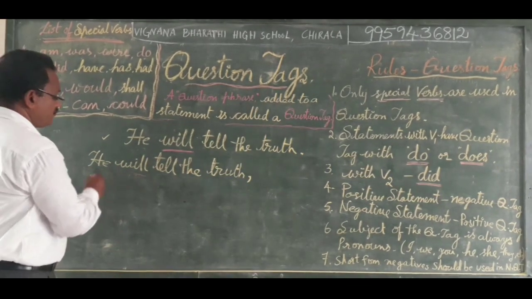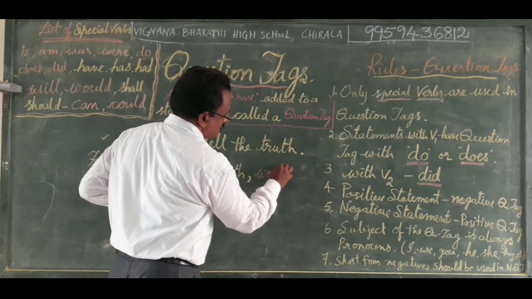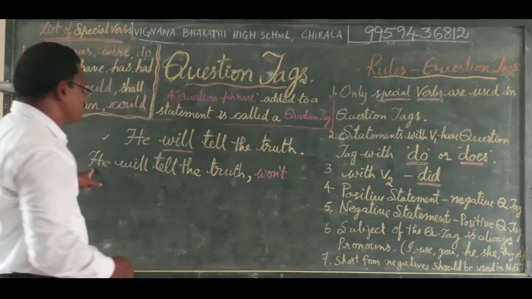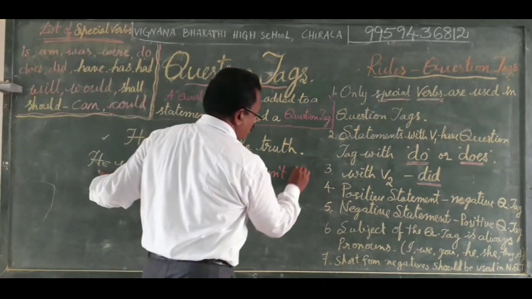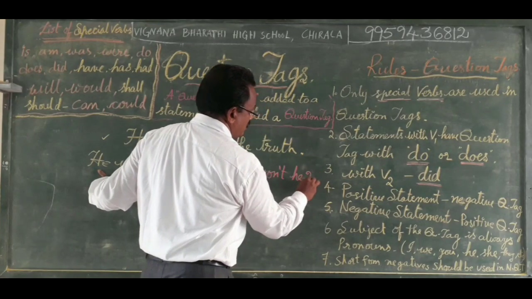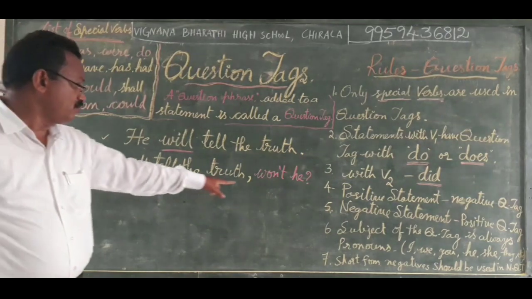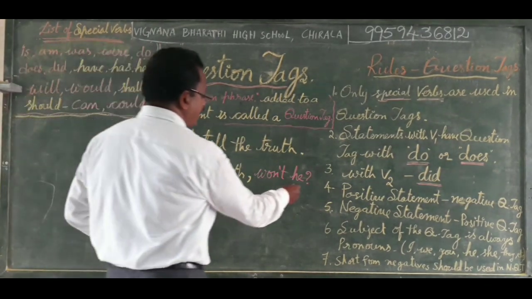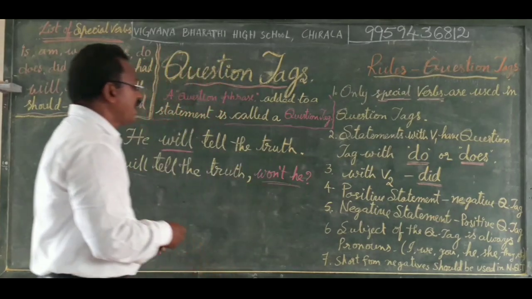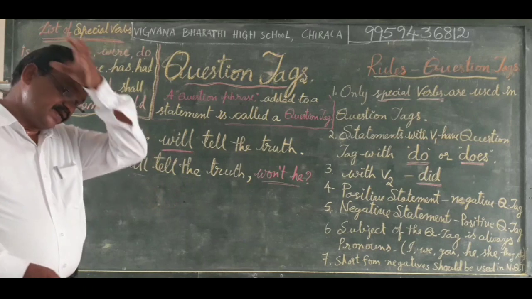It is will, so, won't. In the subject, the pronoun he is already there. He. Won't he? Question mark. This is the answer. He will tell the truth, won't he? This is the question tag added to a statement given in the positive sense.